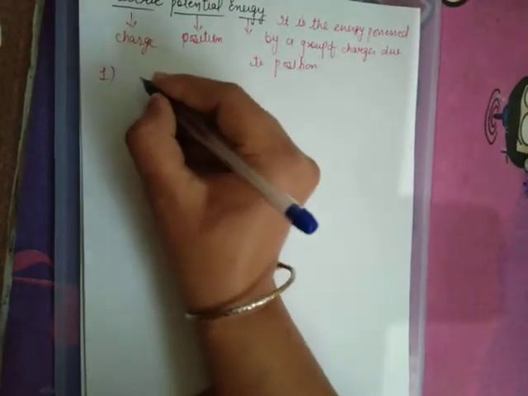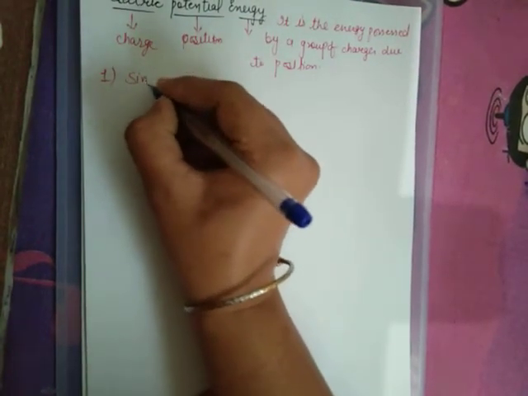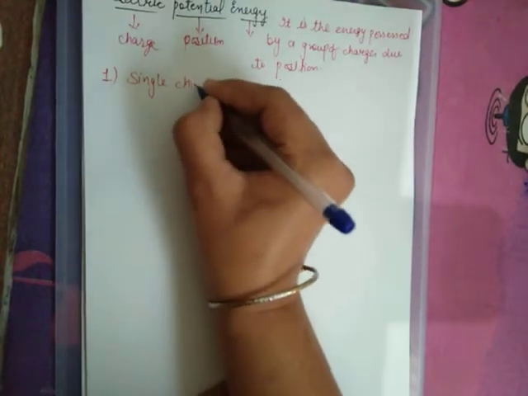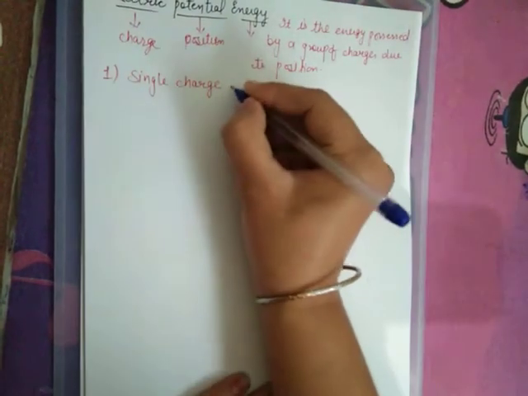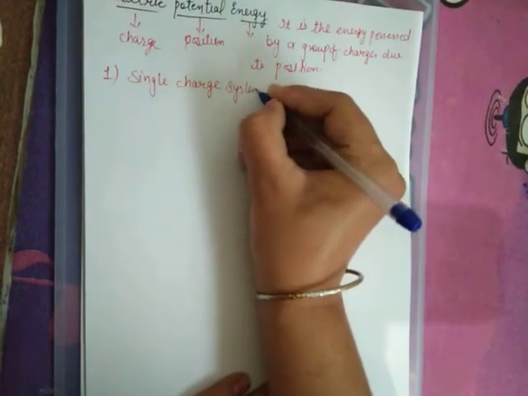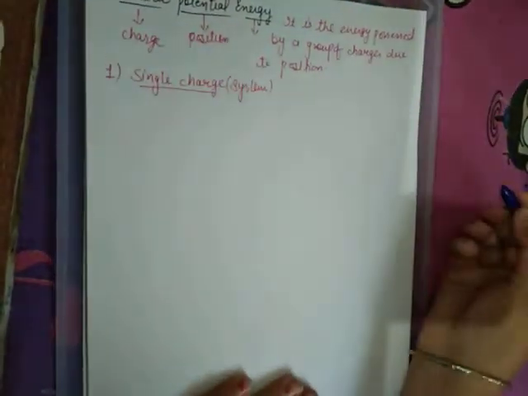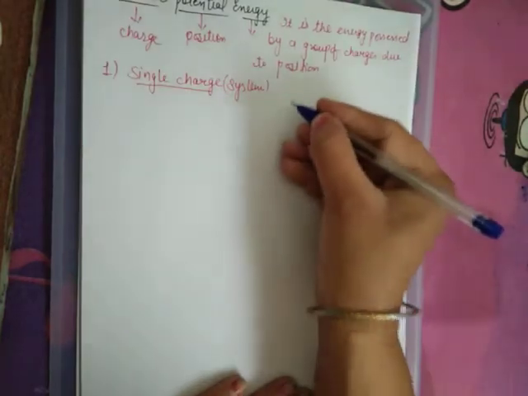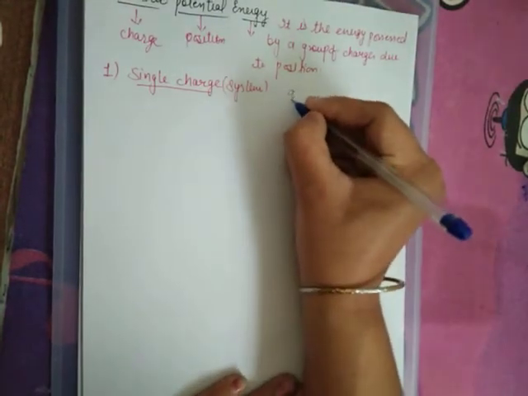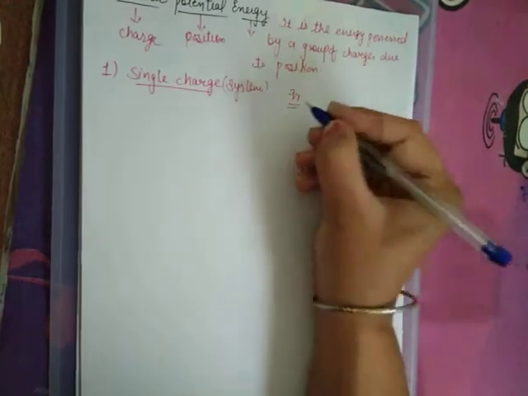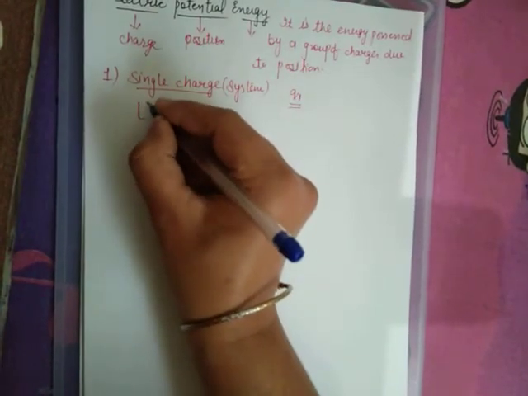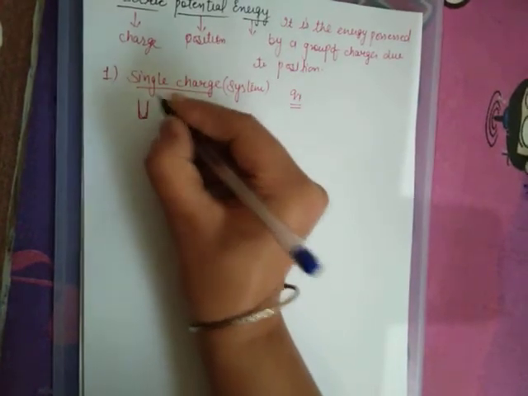सबसे पहले हम बात करते हैं, let's start for single charge system. Single charge system, or we may call it just single charge. When a charge is single, let Q1. What we have to find out? We want to find out the potential energy. Potential energy symbol is U.